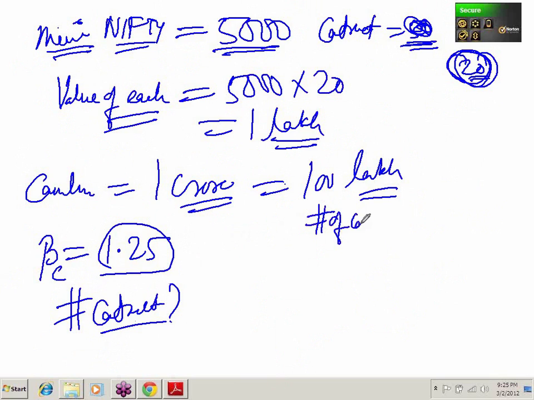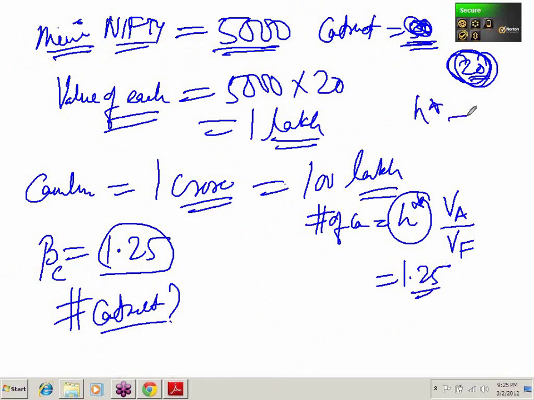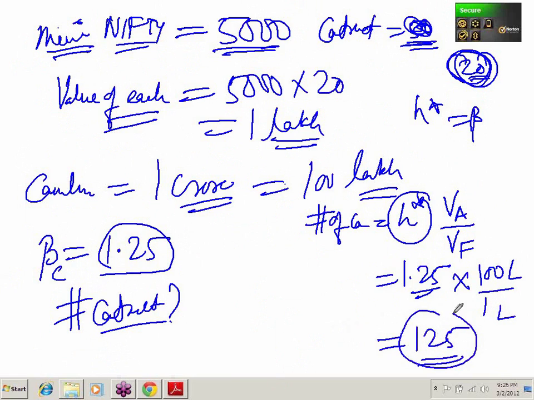Remember, we said that the number of contracts is equal to hedge ratio into value of the asset to be hedged divided by value of the futures contract. Here the hedge ratio is 1.25, because hedge ratio is nothing but beta, into value of portfolio, which is 100 lakh. Each Nifty future is 1 lakh. So I require 125 mini Nifty futures to hedge the portfolio.